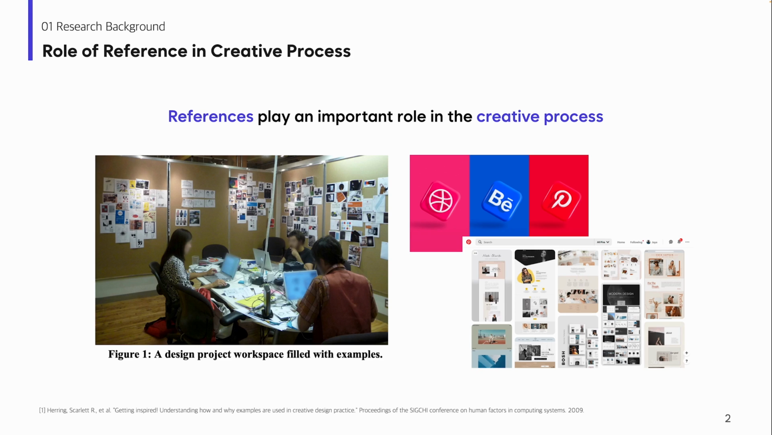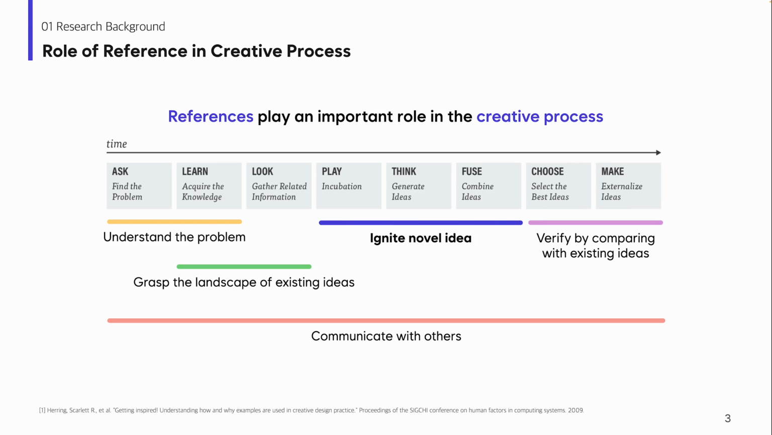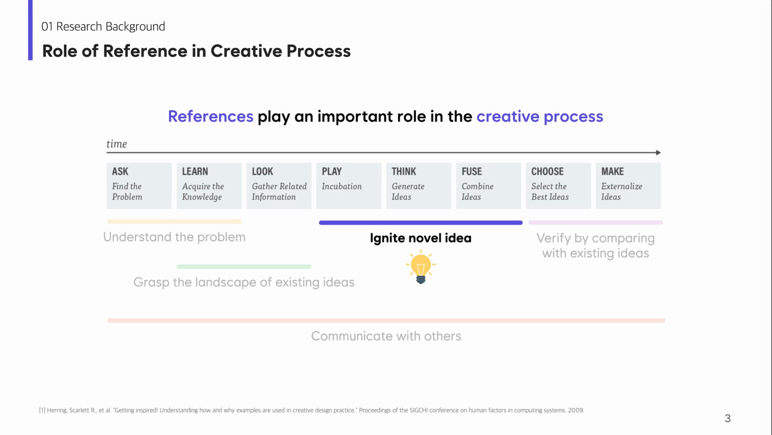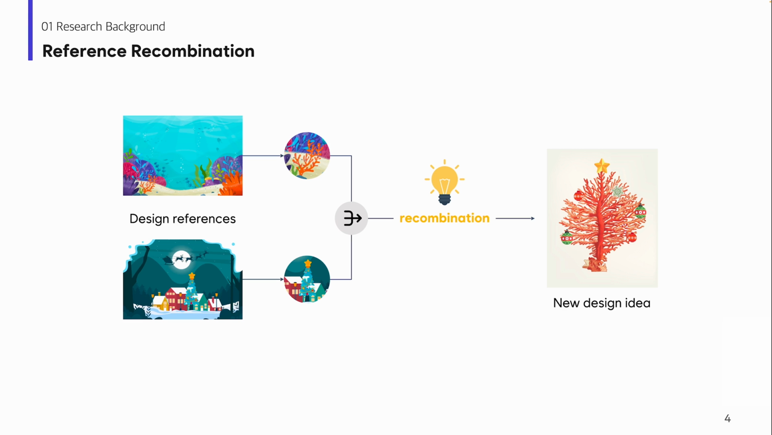In creative processes such as graphic design, people often use previous design solutions as a reference. As you can see in the image, designers usually collect many reference images in their physical or digital spaces. These references play a crucial role in all stages of the creative process and are especially important for igniting novel ideas. One of the effective methods to generate new ideas with references is recombining them. People get multiple references and mix them to make something new.